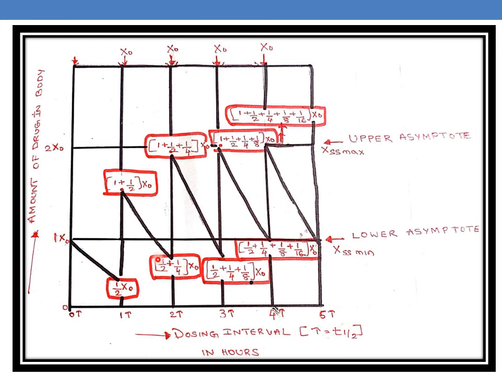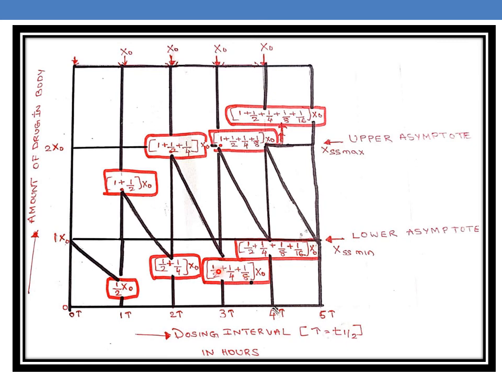Half is the 50% of the drug remaining from the second dose, and 1/4 is the drug remaining from the first dose. And similarly, after administration of the third dose, A max will be 1 plus half plus 1/4 of x naught, and A minimum will be half plus 1/4 plus 1/8.